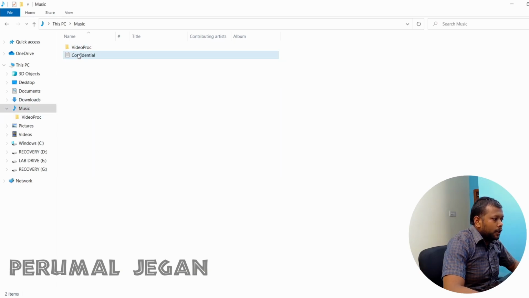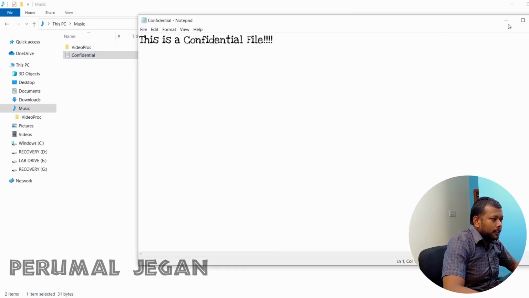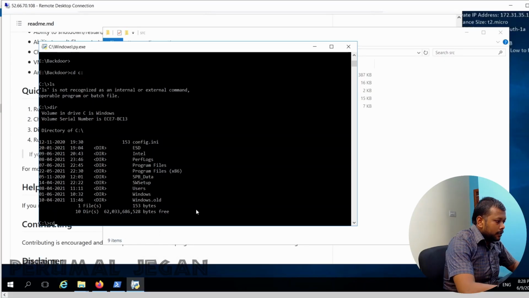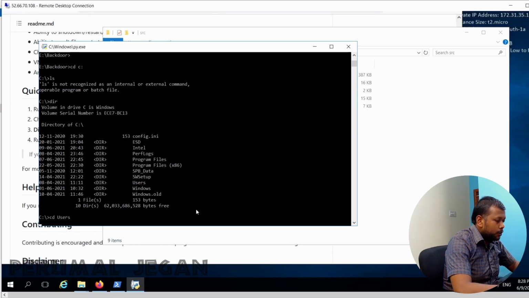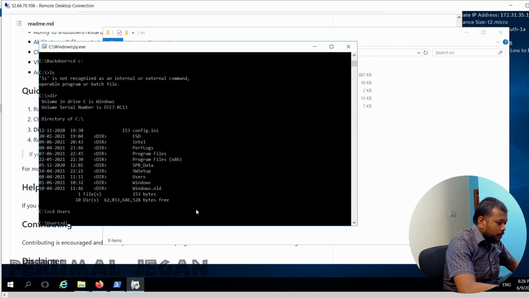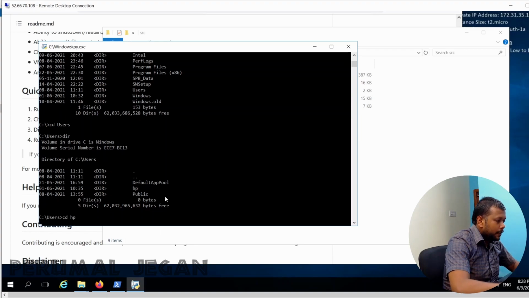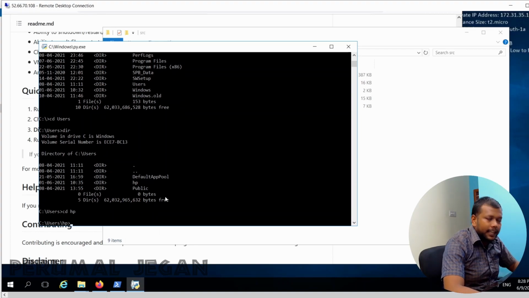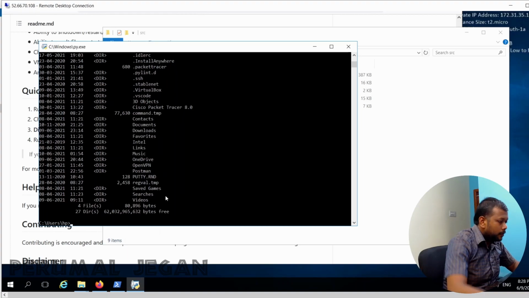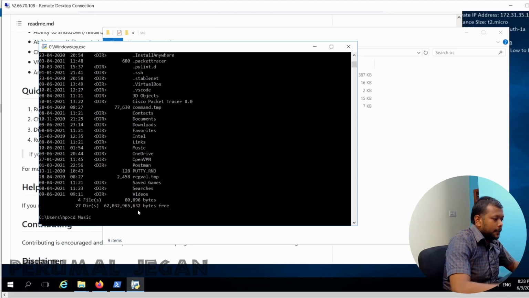Let me grab a file that I stored in my victim's machine. In the music folder, I stored the document. Let me grab that file, cd users, cd hp. You can see how I am navigating through the file system of my victim's machine. Here I need to get into the music folder, cd music.